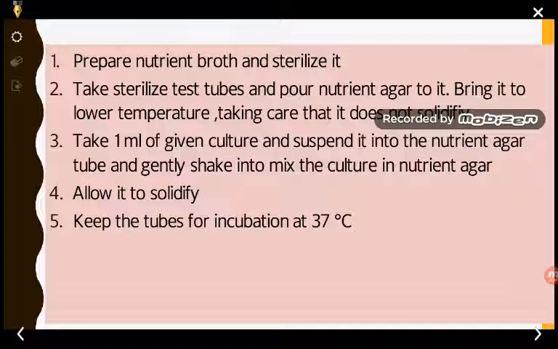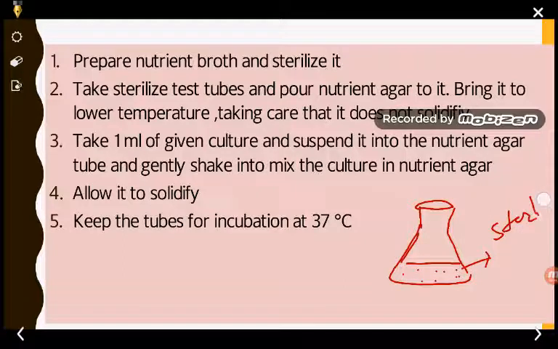We prepare this nutrient agar, put it in a conical flask, and then sterilize it by placing it in an autoclave for half an hour. After that, it is a sterilized nutrient agar.